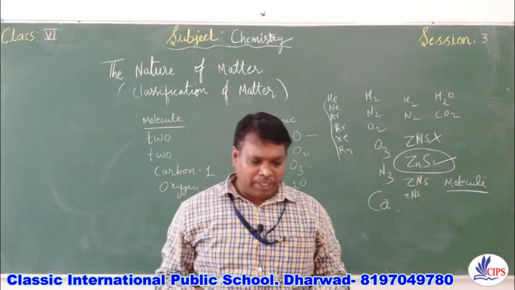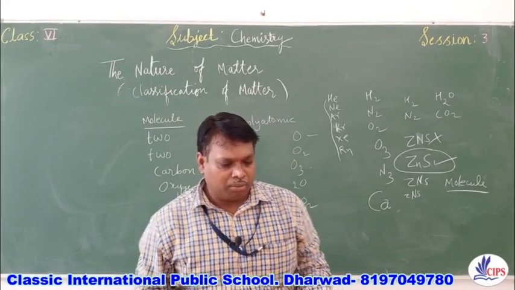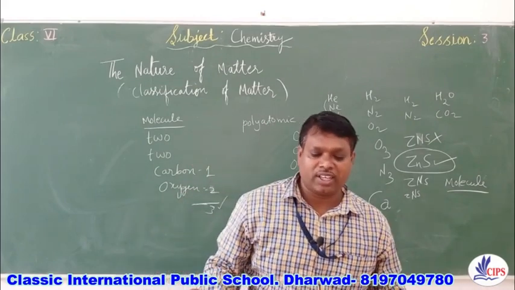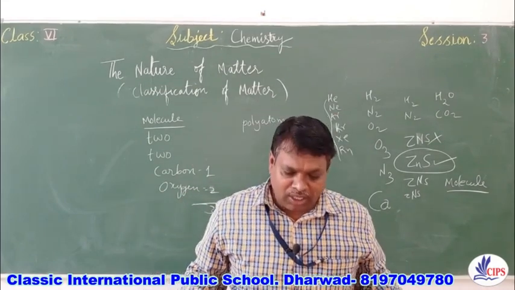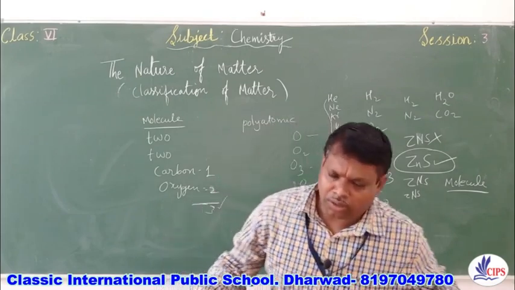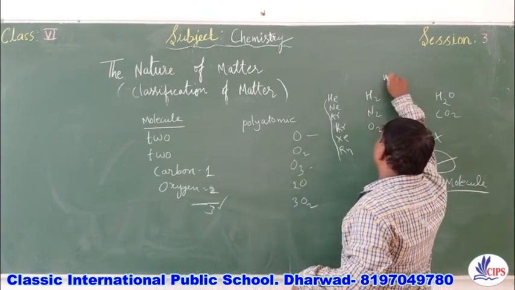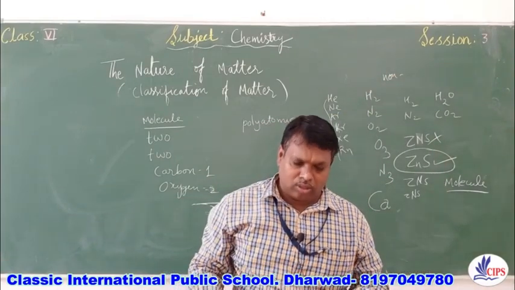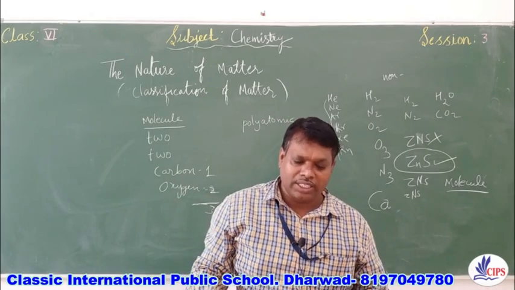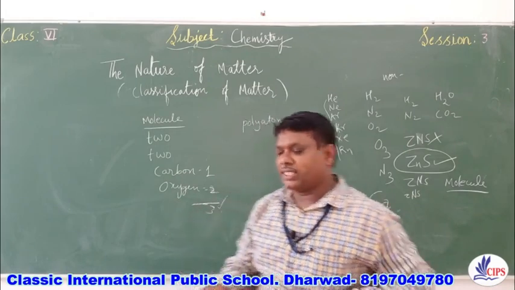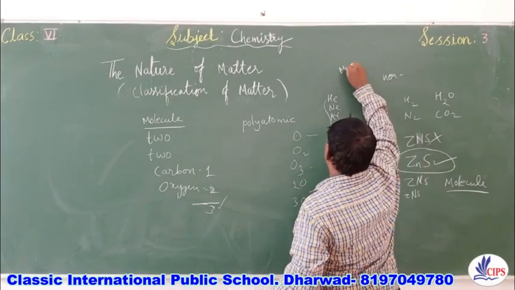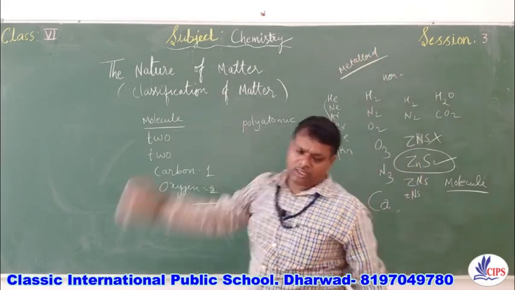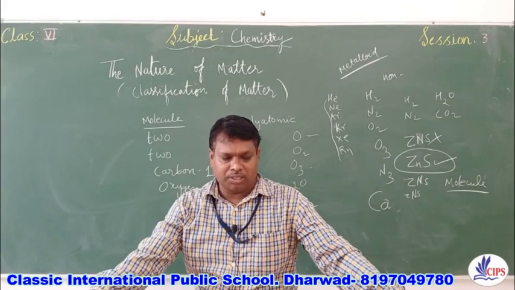B. Fill in the blanks. Metals are dash of heat and electricity. They are good conductors of heat and electricity. Second one, non-metals are dash sonorous. Here the answer is non-sonorous, because they do not produce sound. Silicon is a dash. Silicon is a metalloid which is used as a semiconductor. Here you can write that it is a metalloid used as a semiconductor for the production of NPN gates or PNP gates.